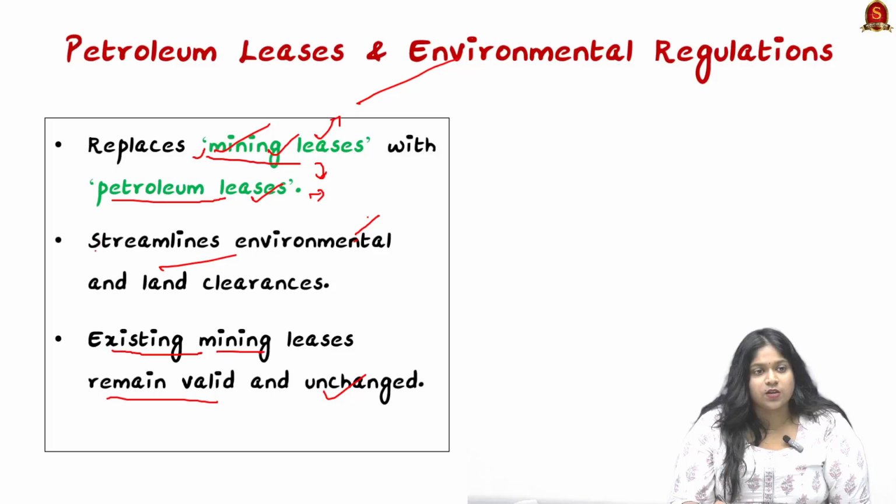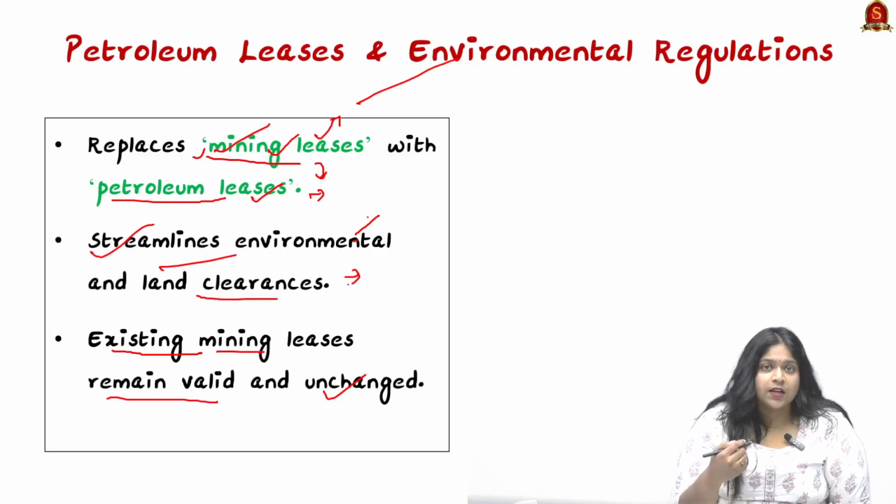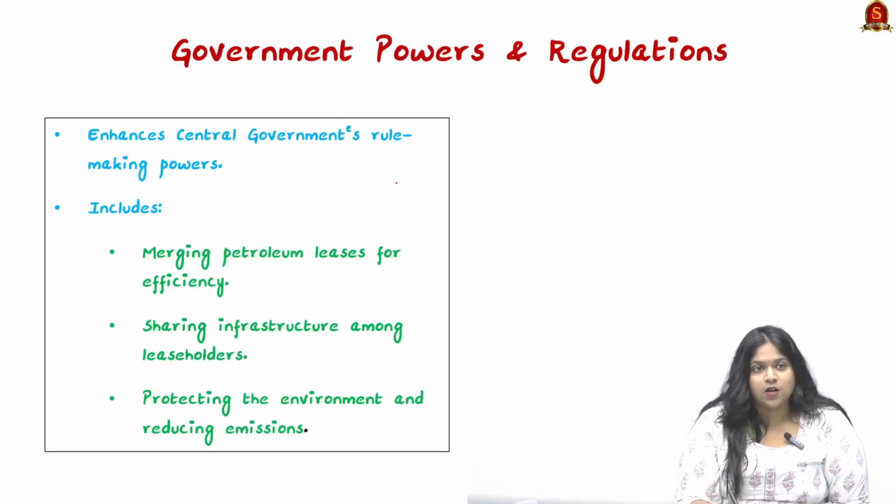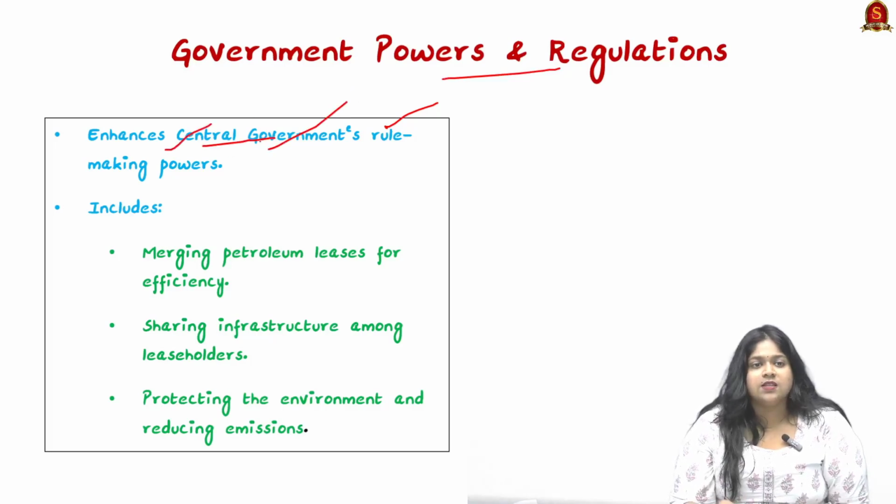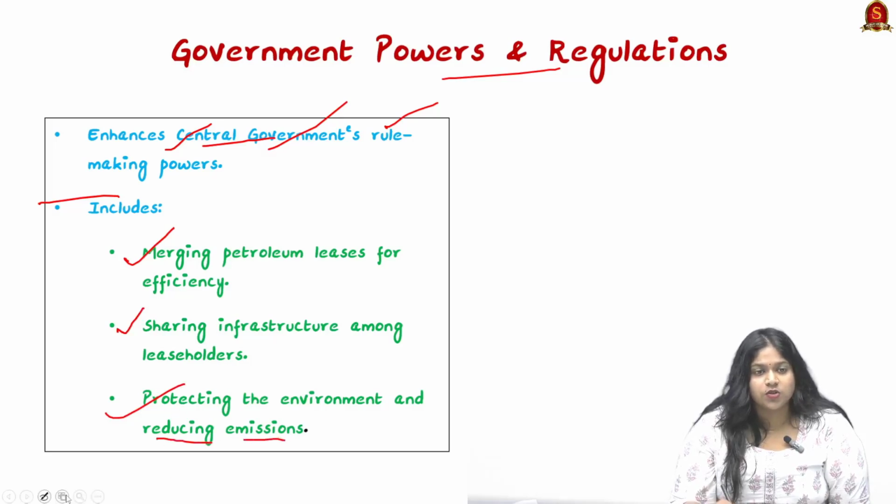Next is the streamlining process. They are streamlining environmental and land clearances, so the delays are cut short. The clearance process is done smoothly and there is no delay in government approvals. Now, looking into government powers and regulations, the bill enhances the central government's rule-making powers. It includes actions such as merging petroleum leases for efficiency, sharing infrastructure among the leaseholders, and protecting the environment and reducing emissions.